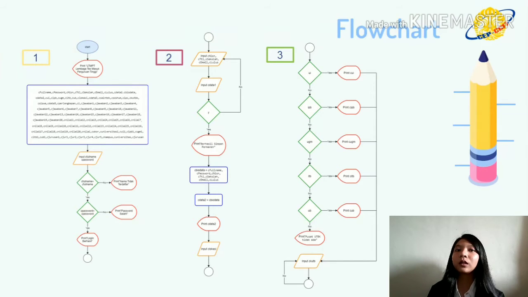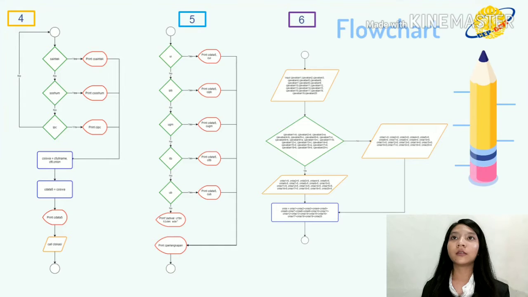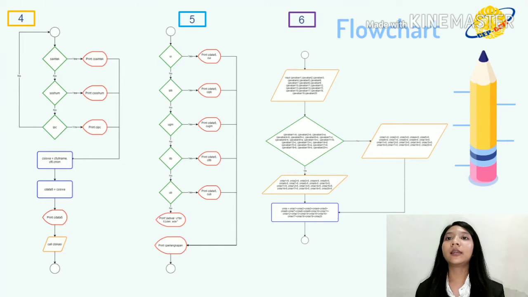After printing the location, next, input C KUTBK. Okay, after input C KUTBK, next we process. If C KUTBK is Saintek, and if yes, print C Saintek, and if no, process again. If C KUTBK is Soshum, and if yes, print C Soshum, and if no, process again.